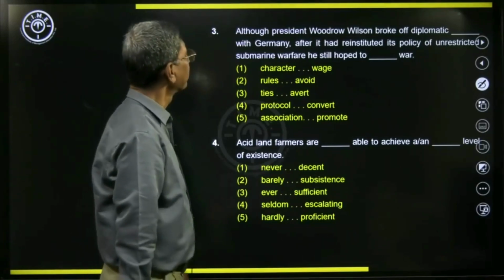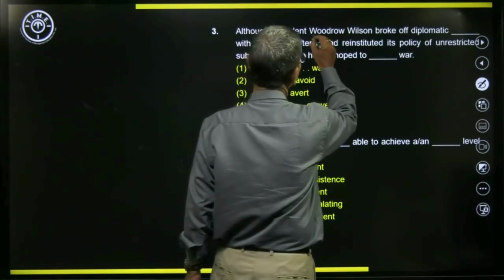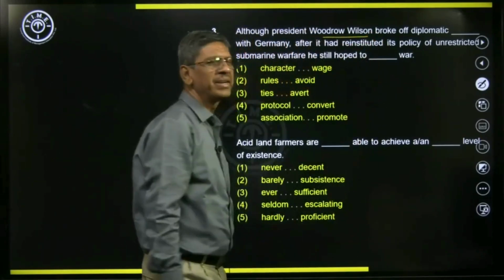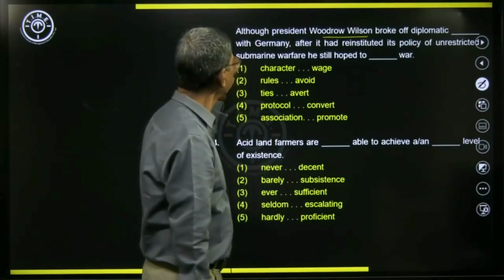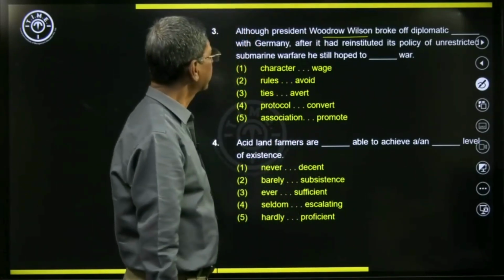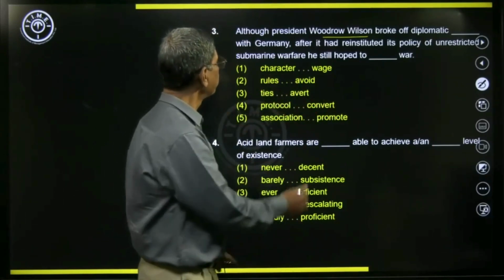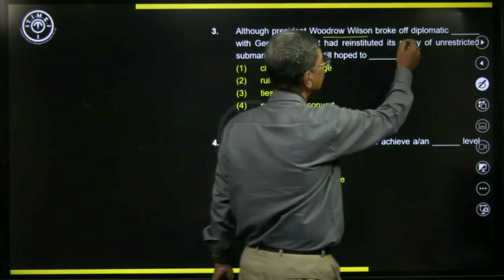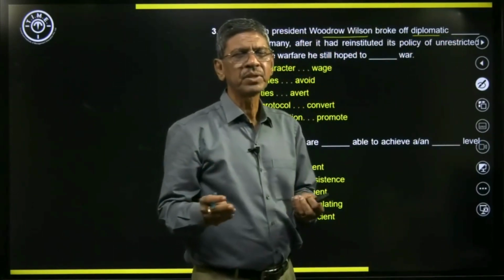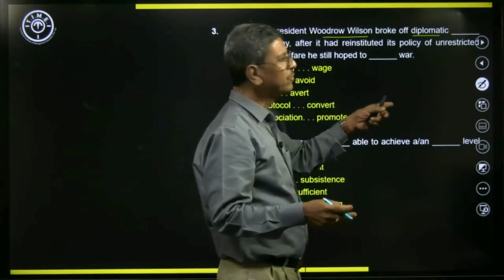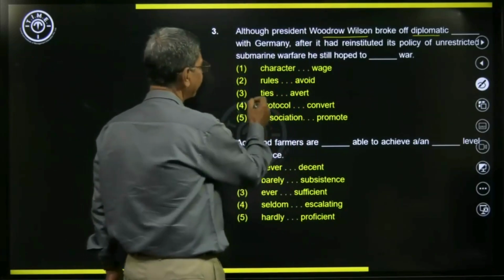So here, let us look at the sentence. Who was Woodrow Wilson? Woodrow Wilson was the 28th US president. President Woodrow Wilson broke off diplomatic ties. Generally, when we use the word diplomatic, it is either relationship or ties. So we say diplomatic ties. Is ties there? Yes, ties is there.